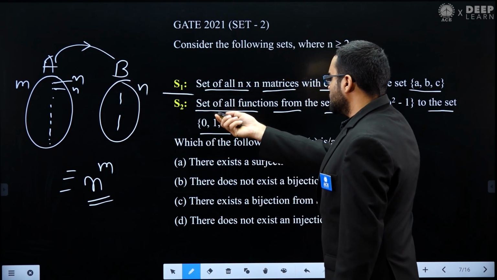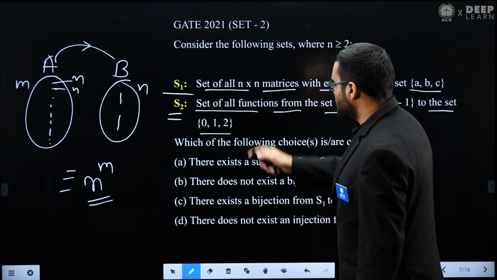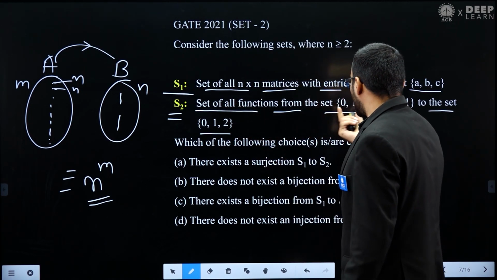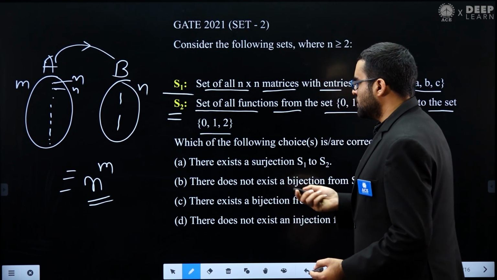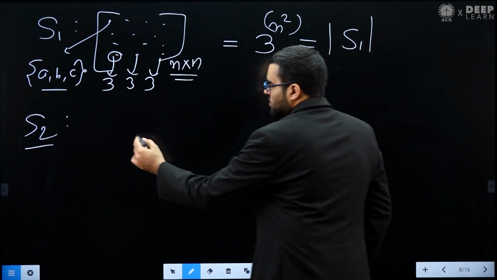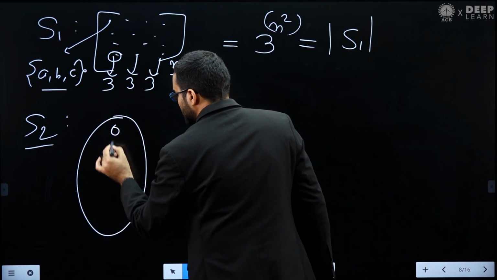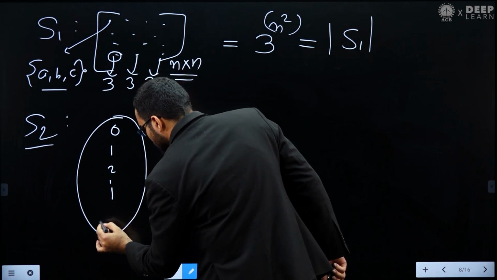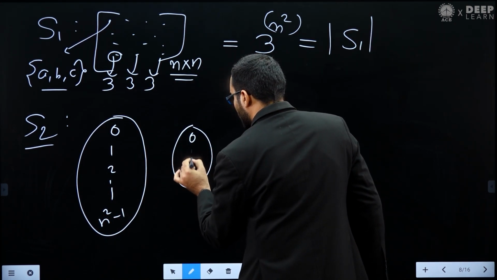Now he has given us a set S2, which is the set of all functions from this set to this set. So how many such functions can we create? S2 is the set of all functions from {0, 1, ..., n square minus 1} to {0, 1, 2}.